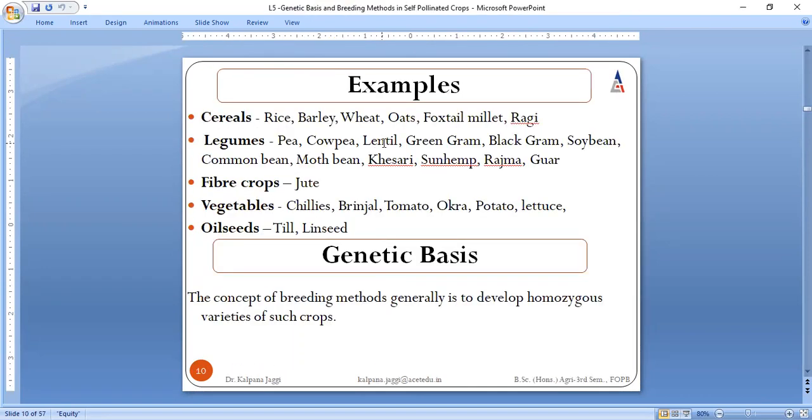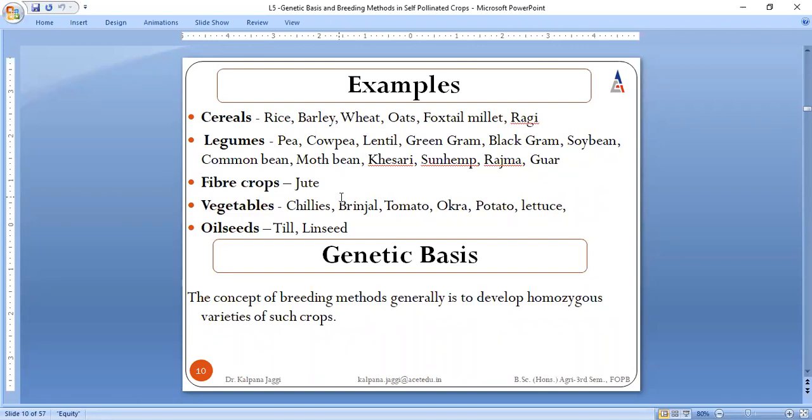Here are certain examples where breeding with the help of mass selection can be carried out. These are examples of certain self-pollinated species. In cereals, these are the species. In legumes, these. In fibers, vegetables, and oilseeds. So these are the examples where self-pollination is taking place, and these are all autogamous species.